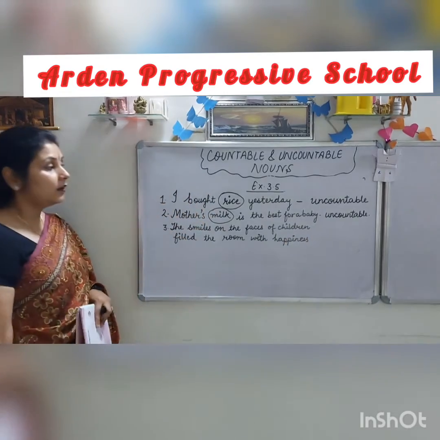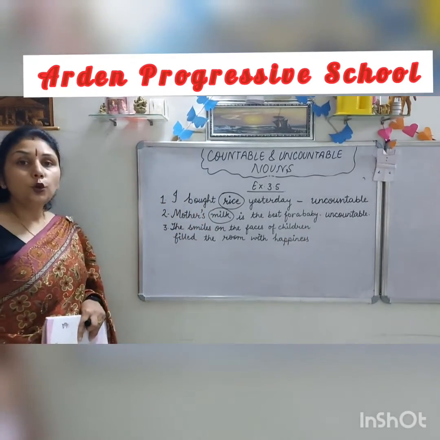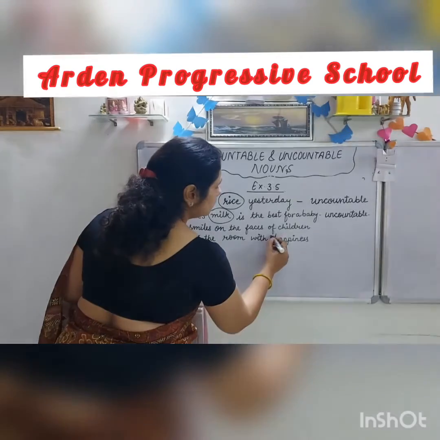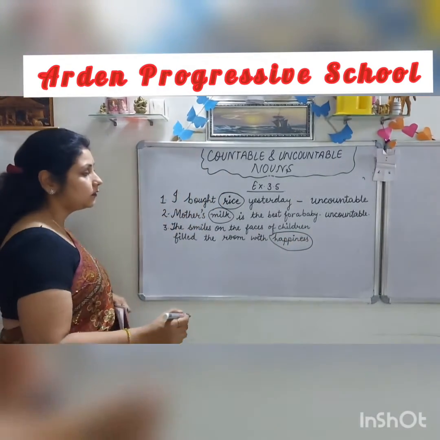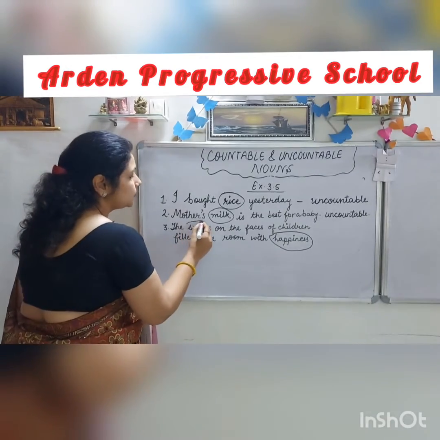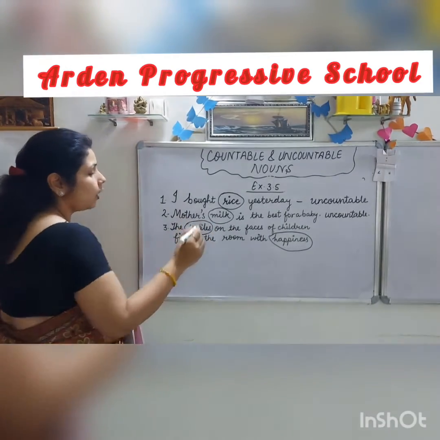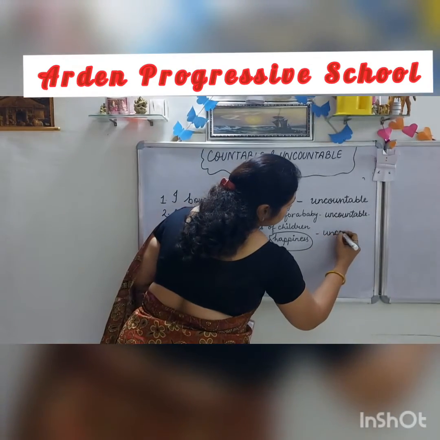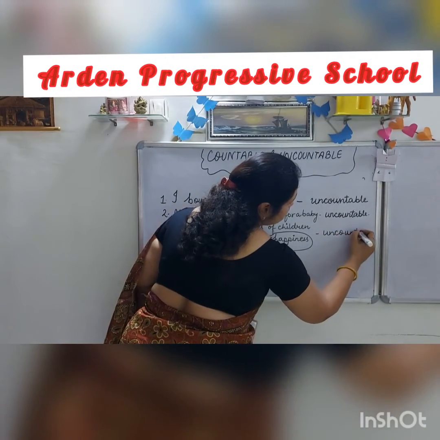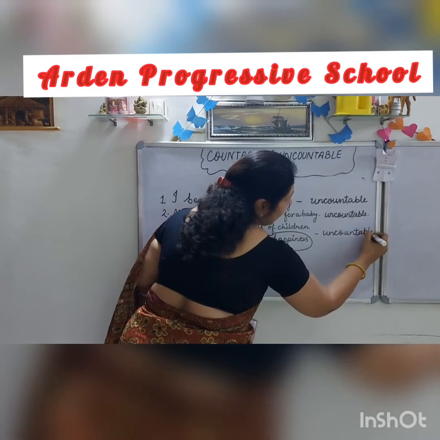Here happiness is also a noun, an abstract noun, and happiness is also uncountable. We can't count happiness, and smiles also. So both the nouns are uncountable in this sentence. We can't count smiles and happiness.